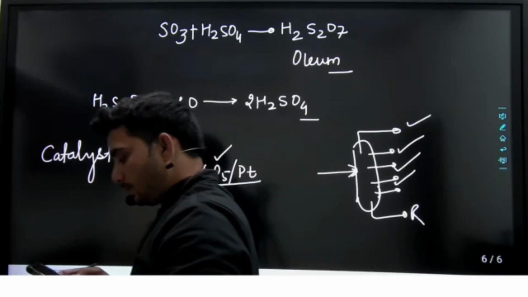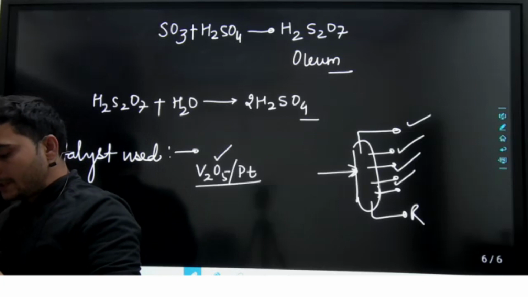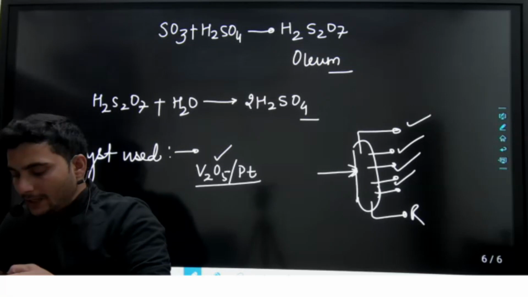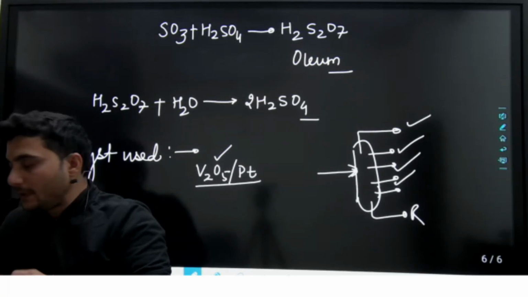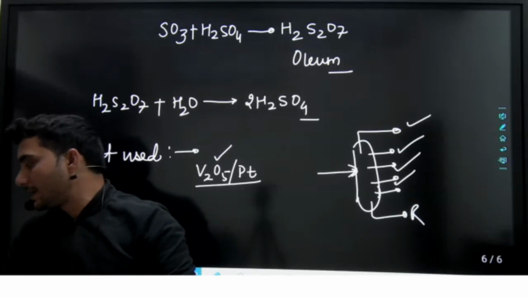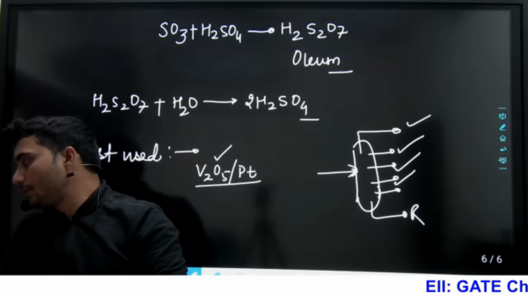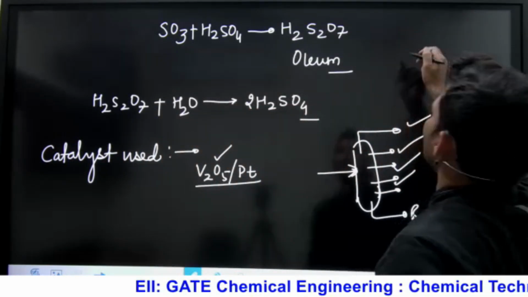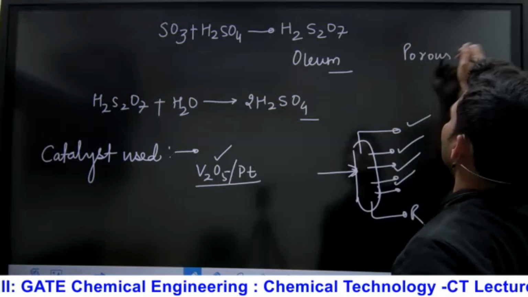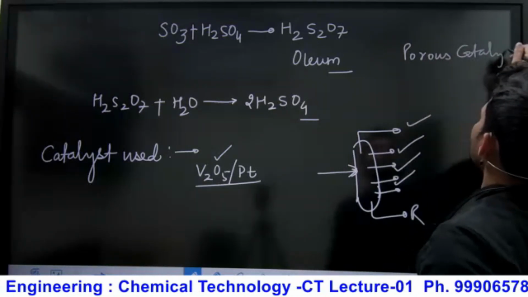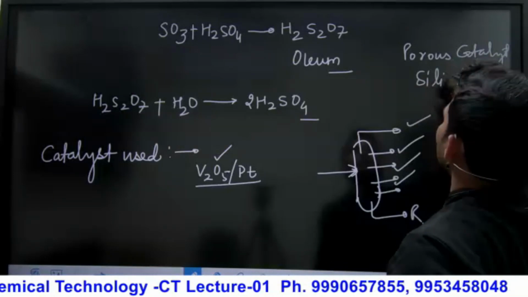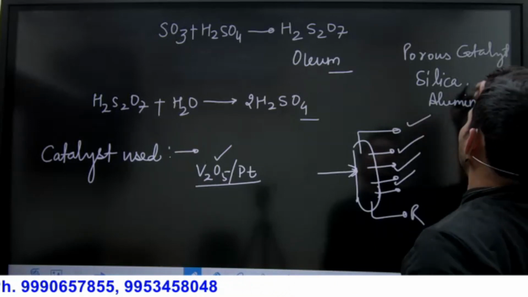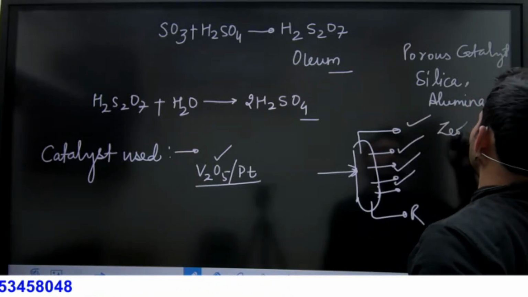Let's see. So what are the advantages and disadvantages of V2O5? Relatively immune to poison, required in very less amount. 10 kg is required in the production of 1 ton of sulfuric acid. If you are producing 100 kg of sulfuric acid, 10 kg of V2O5 will be required. Simple, try to understand. In this case, we have a porous catalyst. Porous catalyst of silica, alumina, or zeolite.